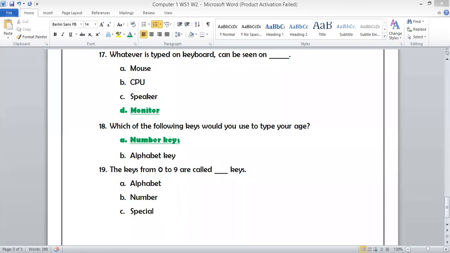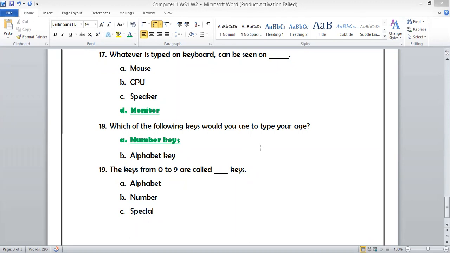When you see these keys, where are they? They are above the alphabet keys. Alphabets are A, B, C, D. So 0, 1, 2, 3 are not alphabets. So it means that two options are there: number keys and special keys. Good.